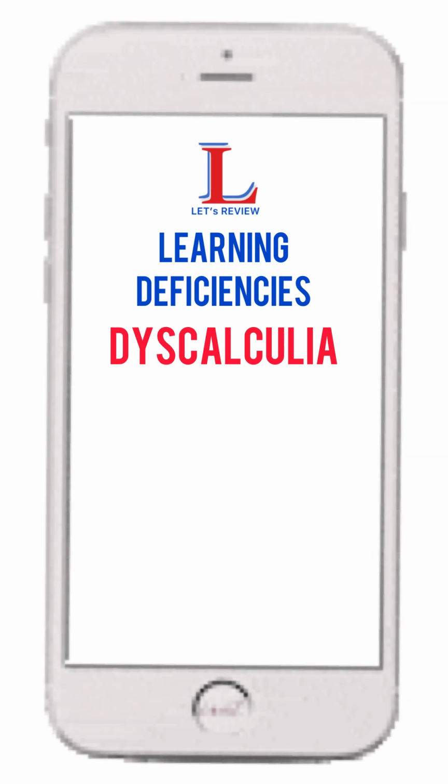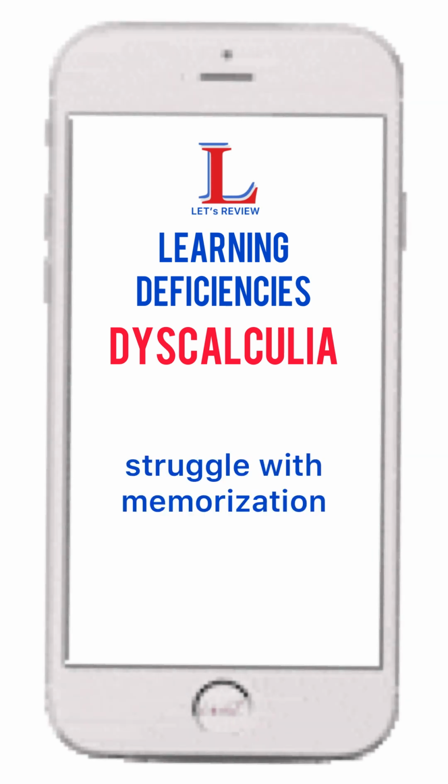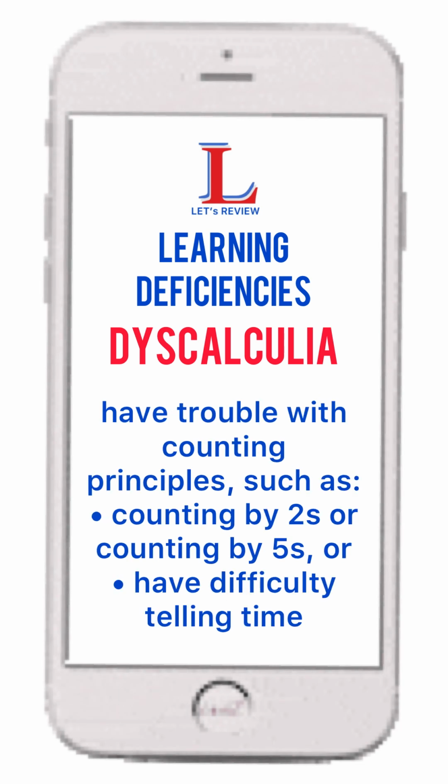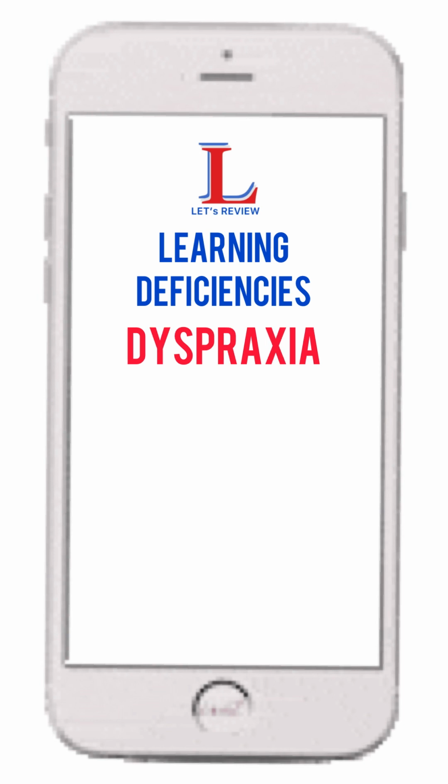A child with a math-based learning disorder may struggle with memorization and organization of numbers, operation signs, and number facts like 3 + 3 = 6 or 3 × 3 = 9. Children with math learning disorders might also have trouble with counting principles, such as counting by twos or counting by fives, or have difficulty telling time.